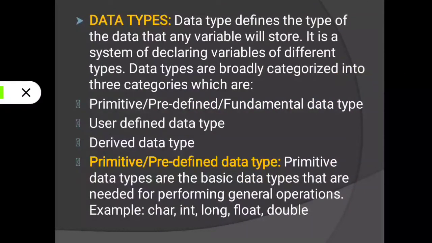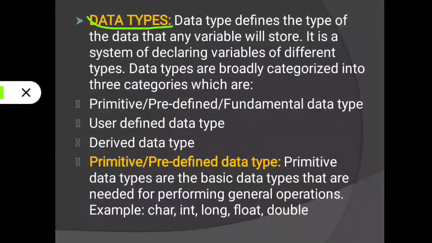Next is data type. Data type defines the type of the data that any variable will store. It is a system of declaring variables of different types. We use data type to identify the data, meaning which data we need to use.